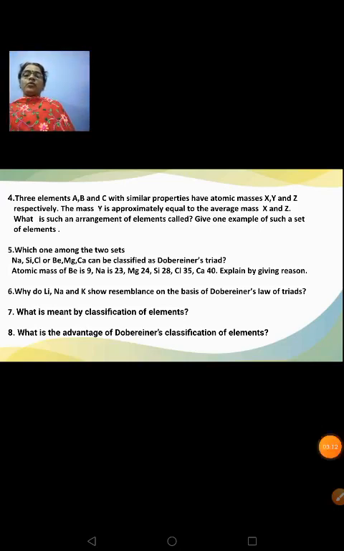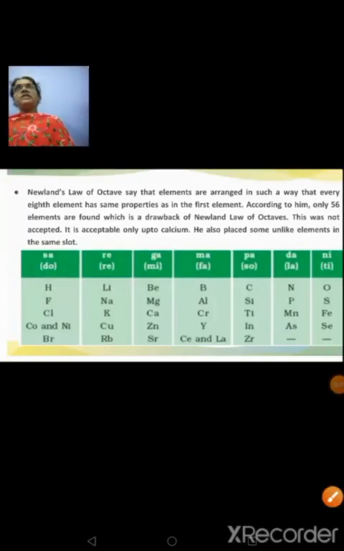Okay, these are all few questions which had come in the previous papers. So please practice. Newlands' law of octaves states that when the elements were arranged in the increasing order of their atomic masses, the property of the first element was similar to the property of the eighth element, or every eighth element has same properties as the first element.